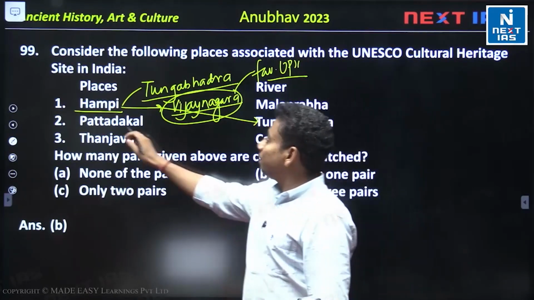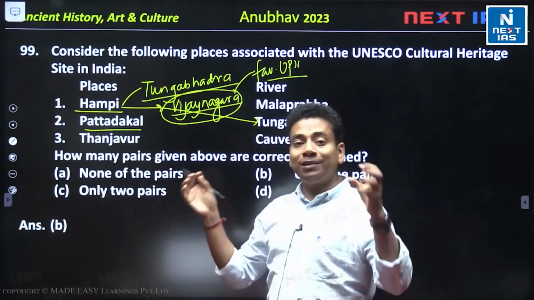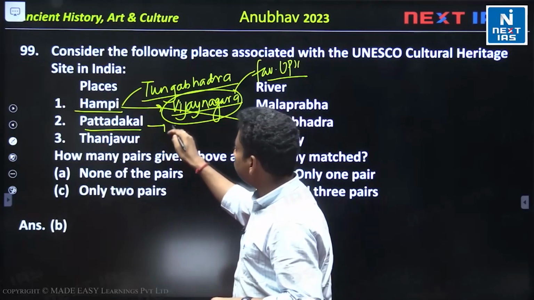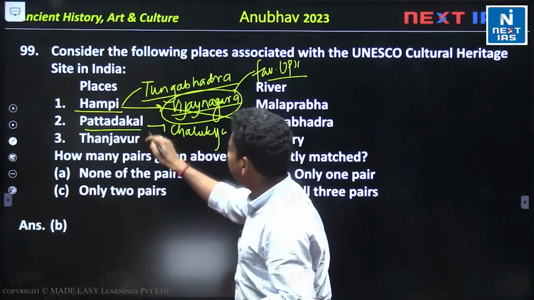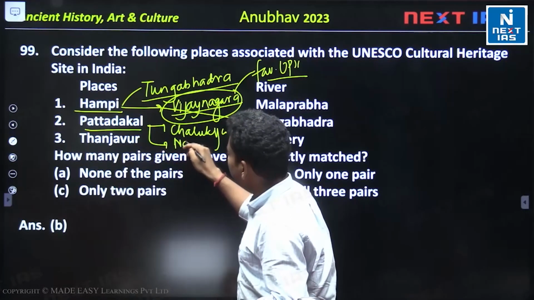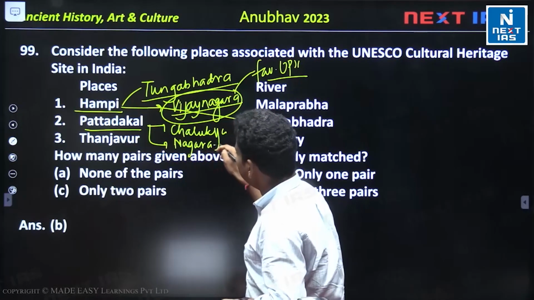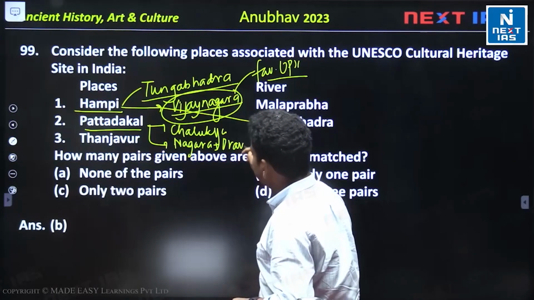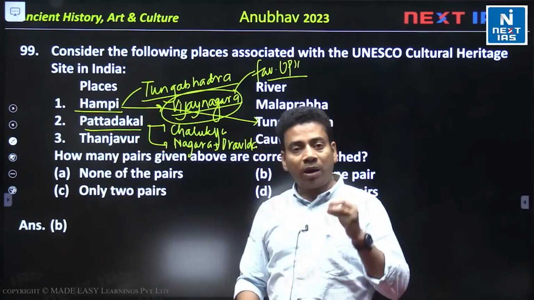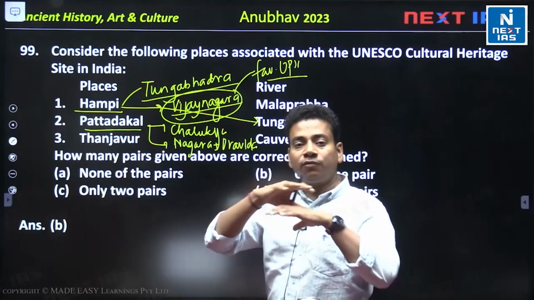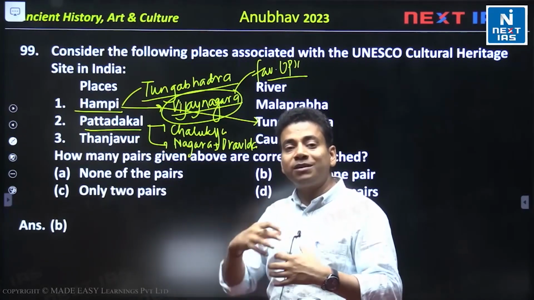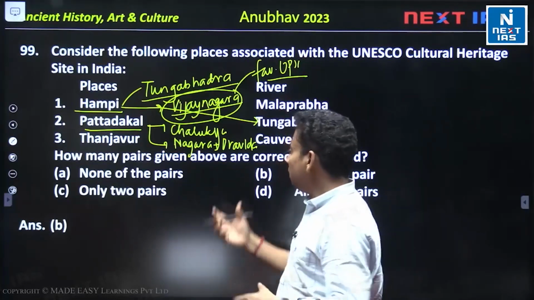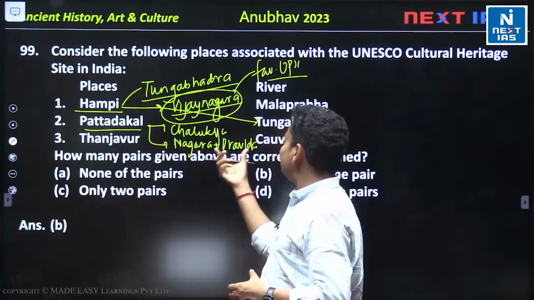Okay. Then Pattadakal, this is also in Karnataka, और ये site generally किसको belong करती है? चालुक्यास को. Why is this famous? To have both Nagar and Dravid temple, both Nagar plus Dravid architecture. So Nagar architecture क्या था? आप लोगों को पता होगा. Nagar is the architecture that flourished in North India, while the Dravid is the main architecture that flourished in South India, basically in Tamil Nadu and all those regions. ठीक है? And in Pattadakal, both Nagar and Dravid temples will be there.